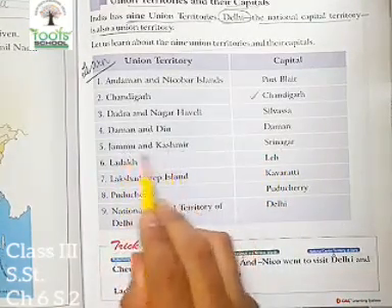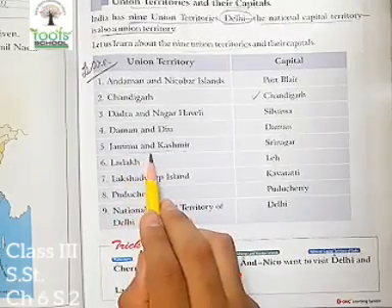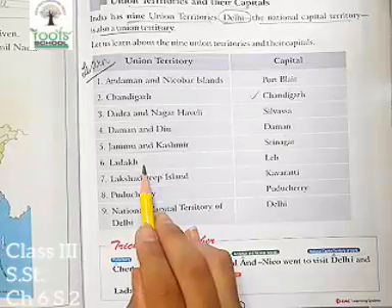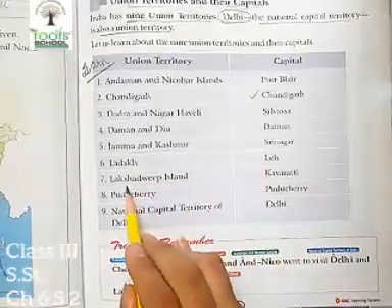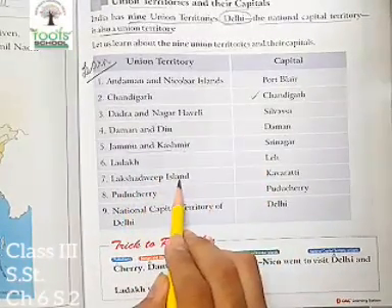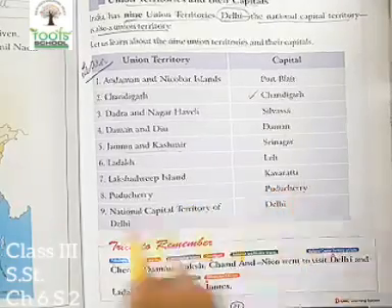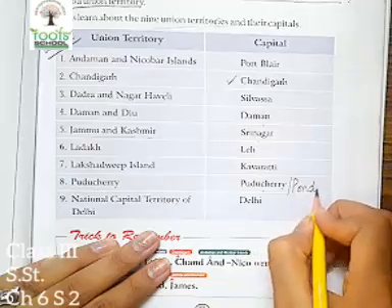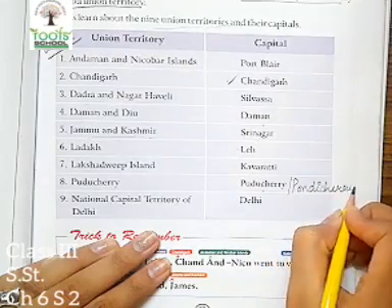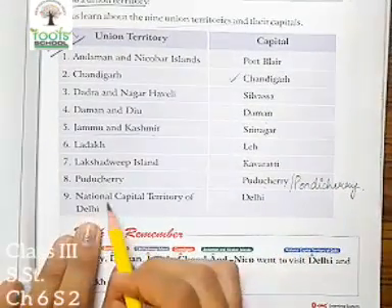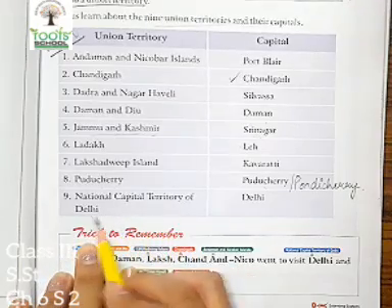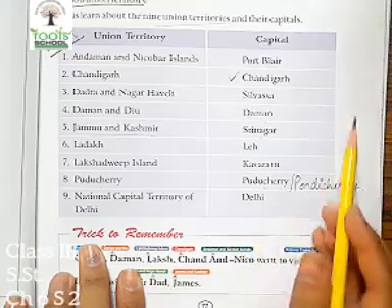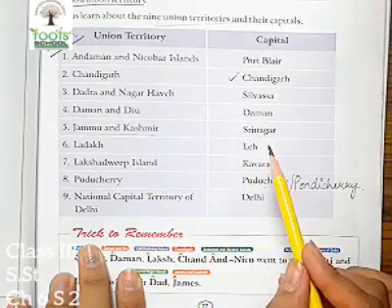This was not earlier a union territory, this was a state, but now it has changed to a union territory. Then Ladakh, Leh, then Lakshadweep Island, Kavaratti, Puducherry, also known as Pondicherry. Then National Capital Territory of Delhi, Delhi. So Delhi is the capital of itself as well as of the entire country.